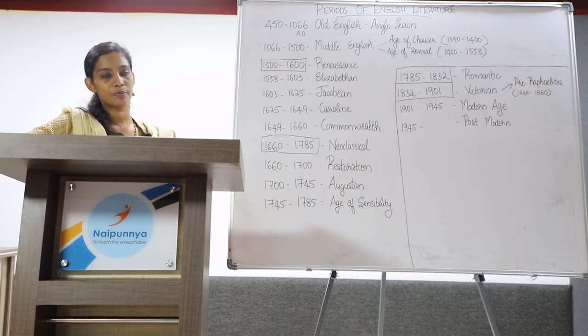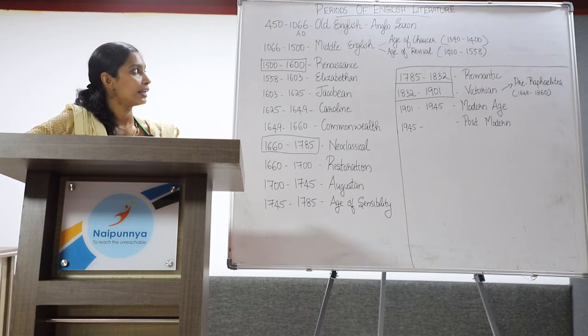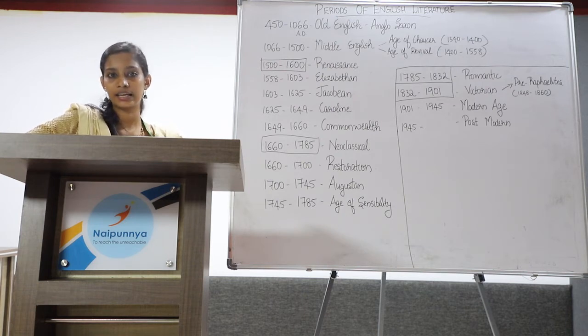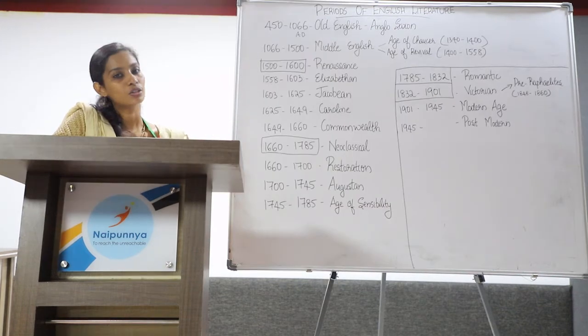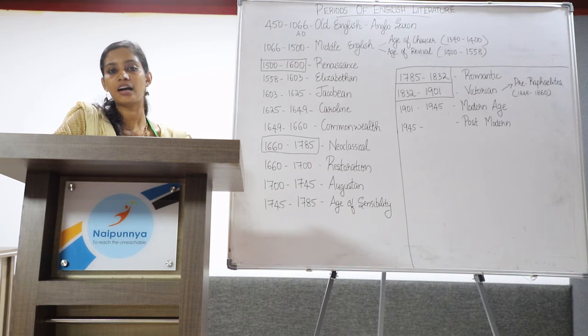Within the Middle English period, we have the age of Chaucer, which extends from 1340 to 1400 AD. Geoffrey Chaucer is the father of English poetry, and he lived under the reign of three important kings: Edward III, Richard II, Henry IV. Notable events during his period are the Peasant Rebellion, the Hundred Years' War between England and France, and the Black Death.